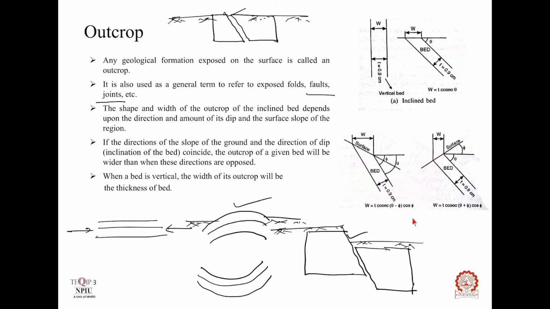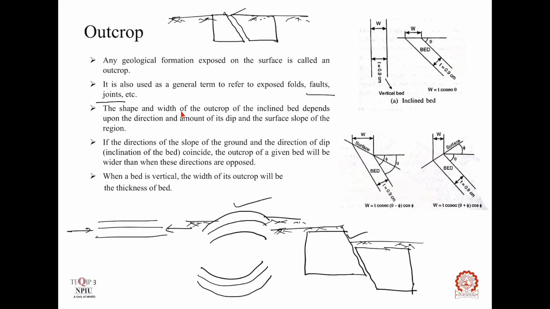Look at these figures. The shape and width of the outcrop of inclined bed depends upon the direction and amount of its dip. What is direction of dip and amount of dip? Direction of dip is nothing but the direction of inclination of bed, and amount of dip is the angle which the bed makes with horizontal. Okay, so this angle theta is the amount of dip of the bed.